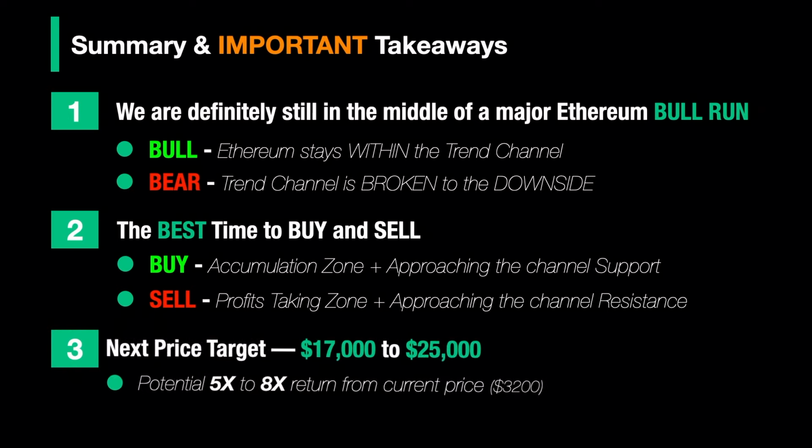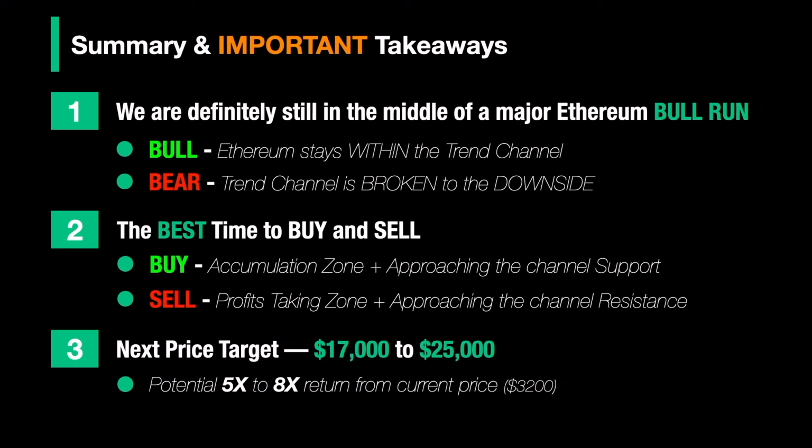And finally, based on the trend channel in this chart, if Ethereum can retest the upper resistance around the first quarter of next year in 2022, that would translate to a price target range of somewhere between $17,000 to $25,000, which is about a 5x to 8x return from our current price.